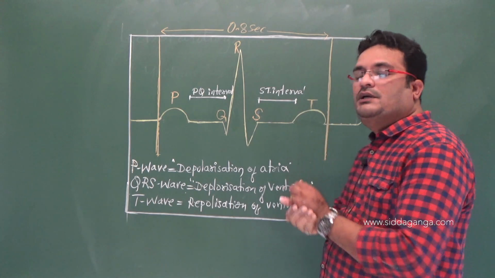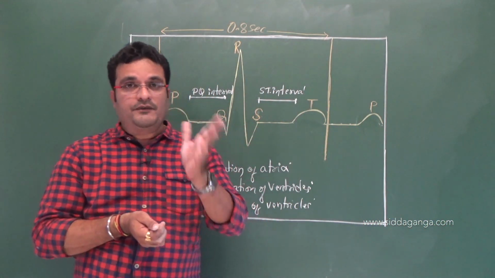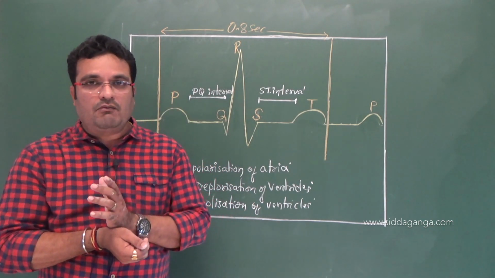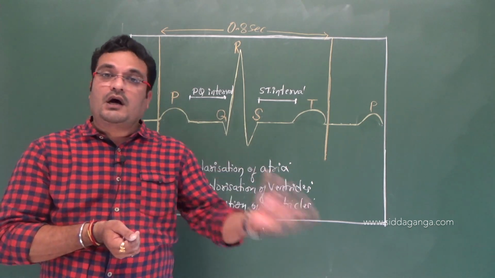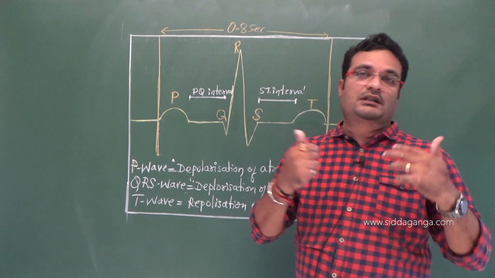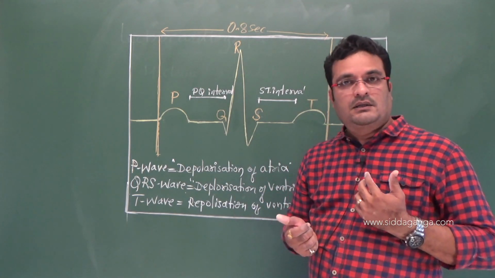So this is about ECG, and please remember about ECG, electrocardiograph is a machine. Okay, don't get confused with the wordings. Electrocardiograph is a machine, electrocardiogram is a representation, or the reading or the result given by the machine, right?